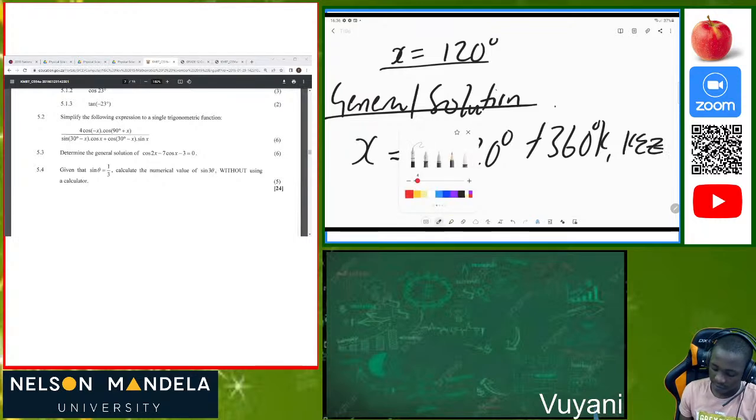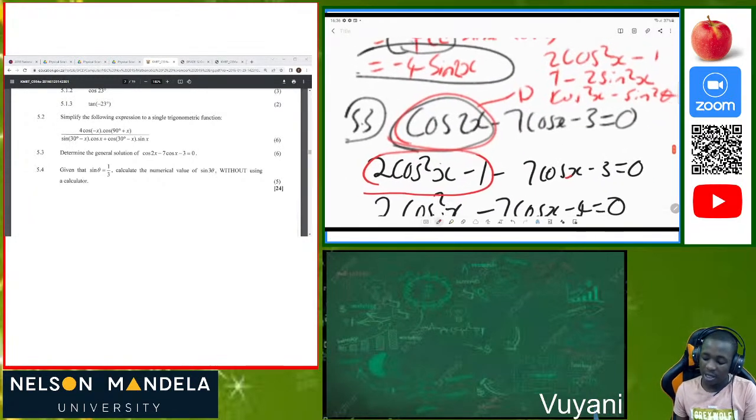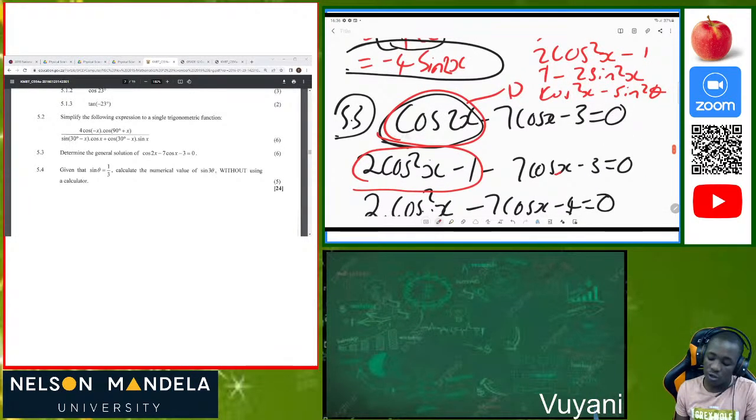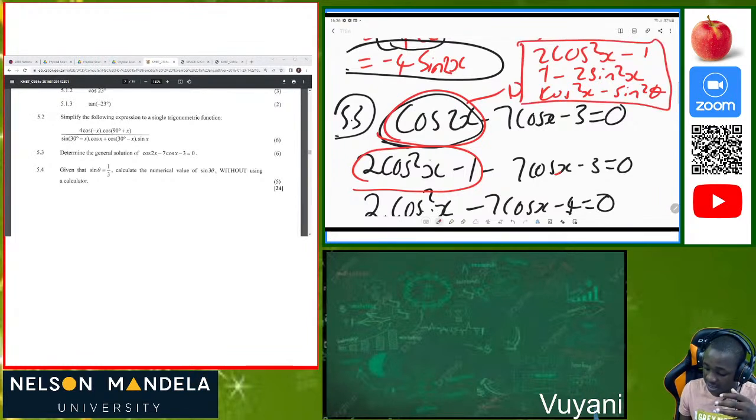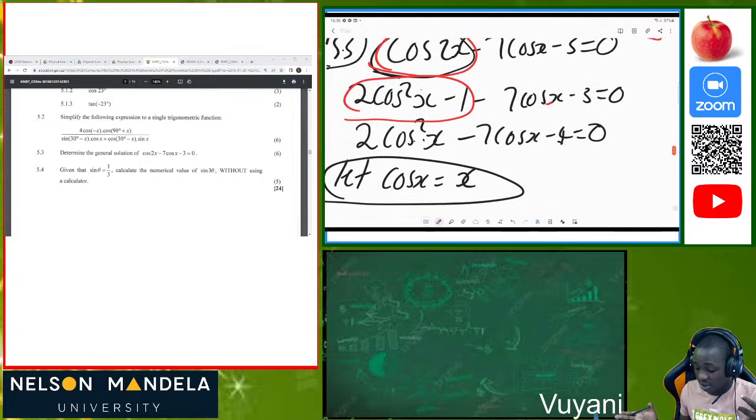Review of the question: we were given to determine the general solution of cos 2x minus 7 cos x minus 3. Then we were able to realize that we are having a double angle in our equation, so we had to transform the double angle, which is cos 2x, into one of these three. Since we are dealing with cos here, I decided to use this first double angle, and now we had 2 cos squared x minus 1 minus 7 cos x minus 3.